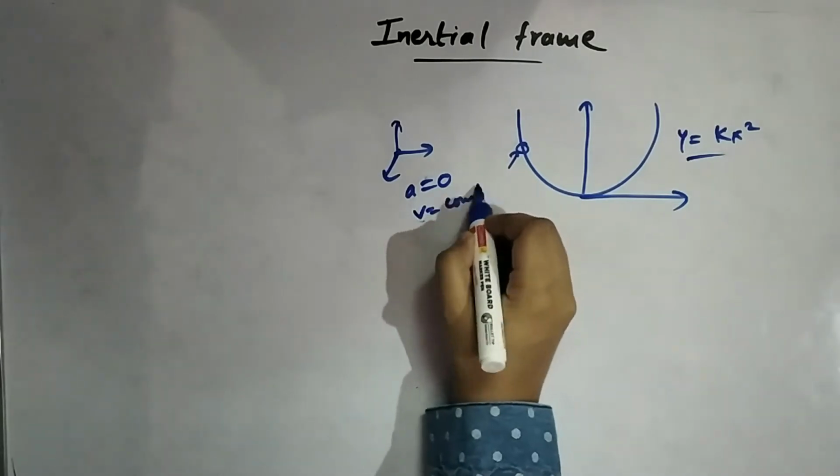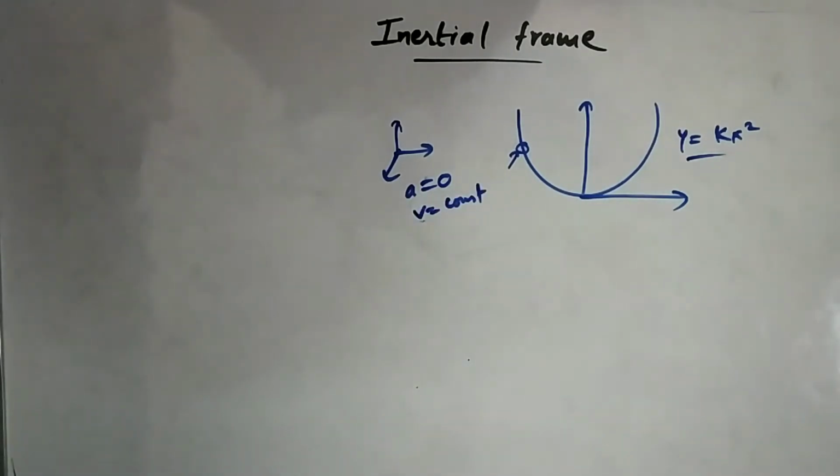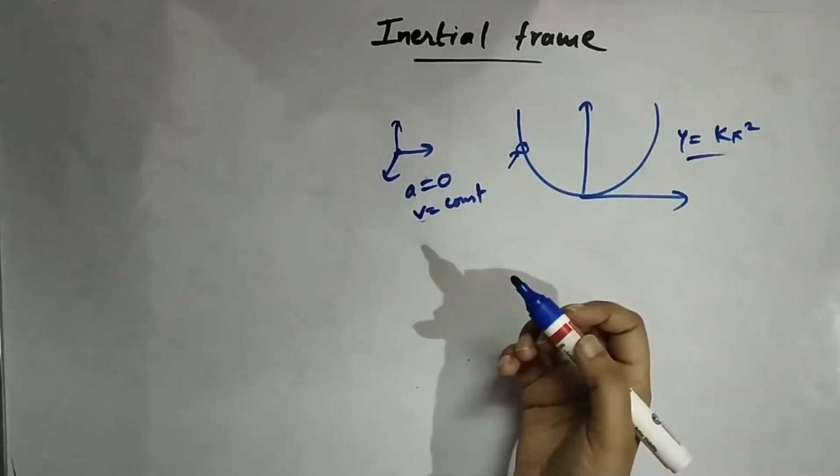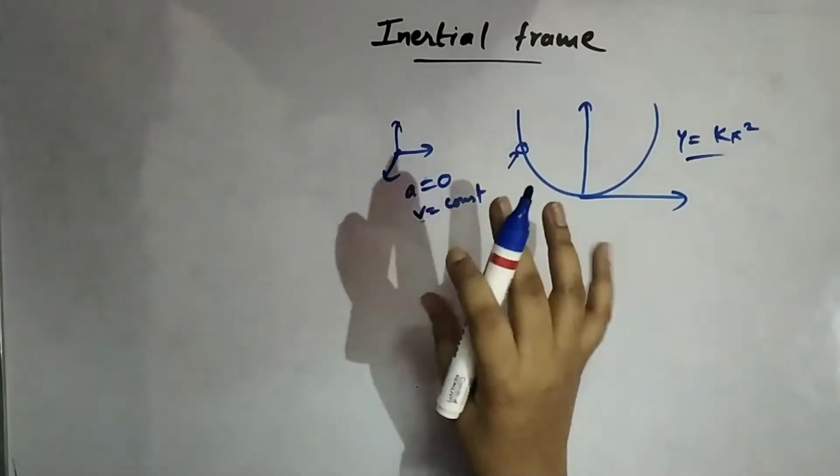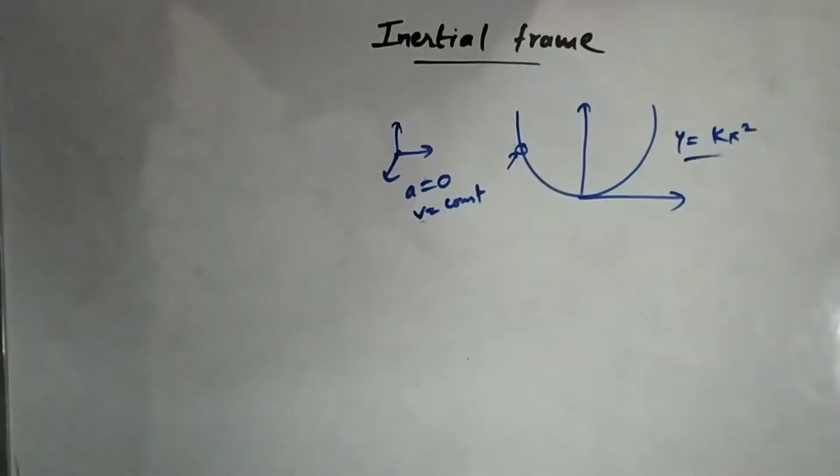Velocity is constant. Now you must be having a doubt that the earth is also usually taken as an inertial frame, but it is a rotating object. So why are we taking it as an inertial frame? You should note that the acceleration of the earth is very small, so we can neglect it.